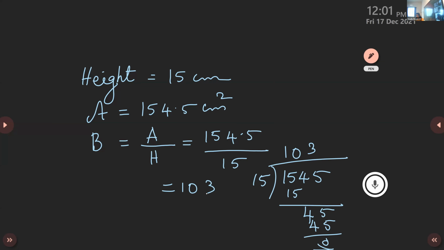4 is not divisible by 15, so put 0. There is no decimal point in the question, so we remove the decimal point and simply divide as usual numbers. Then take down the next number, 45. 15 threes are 45. So 103 we got.